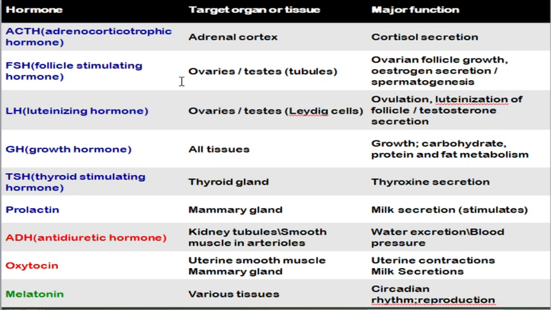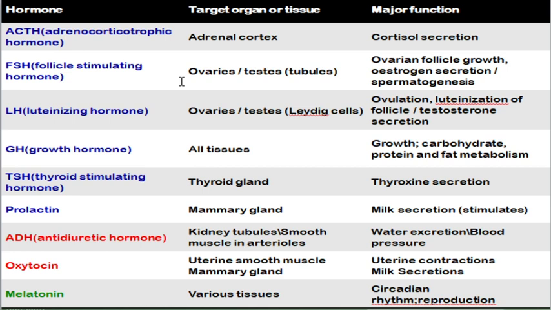So this thyroxine plays a vital role in your heart and digestive function, and it also plays a vital role in brain development, bone health and muscle control. The last hormone which is produced from the anterior pituitary is prolactin. This prolactin will be acting on the mammary gland. So it will be causing breast growth. At the same time, at the time of pregnancy, it will be helping the process of lactation. That is, it will be stimulating the mammary gland to produce milk.